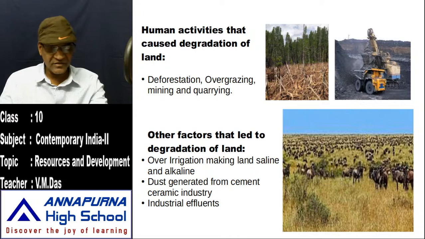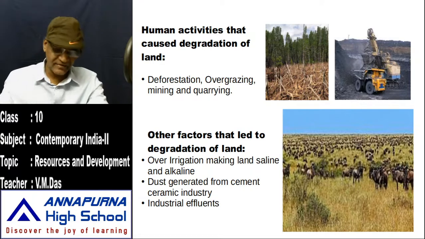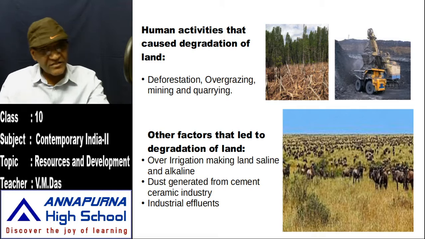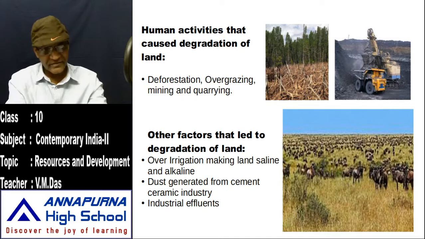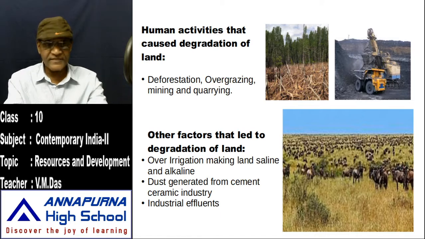Look at the bottom picture here. Overgrazing: animals or cattle grazing the grass indiscriminately, and this is called overgrazing. Due to overgrazing also, we are losing good fertile lands. That also leads to soil erosion. In the name of grazing, we are losing our precious lands. Overgrazing leads to soil erosion, and then mining.